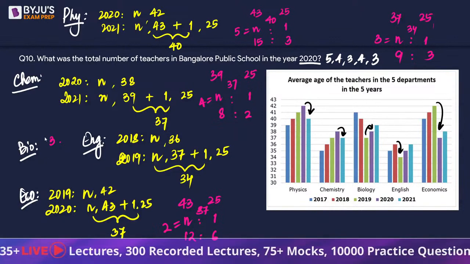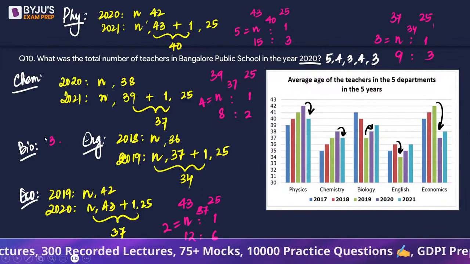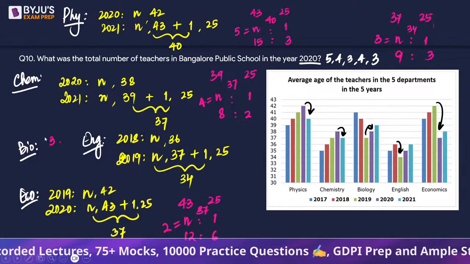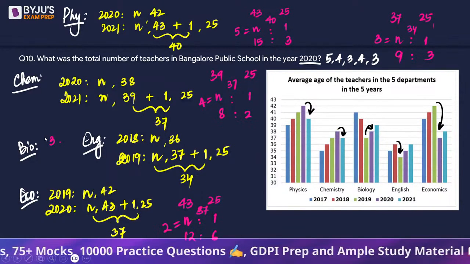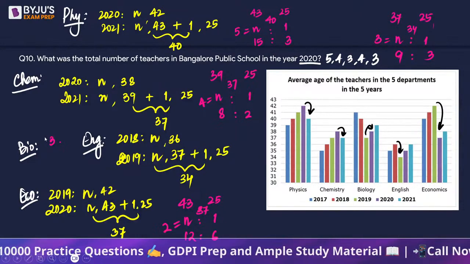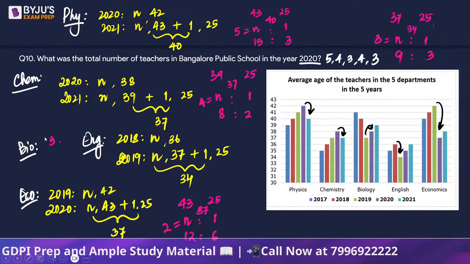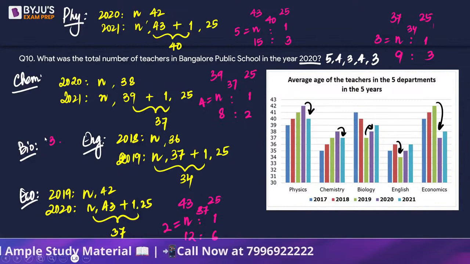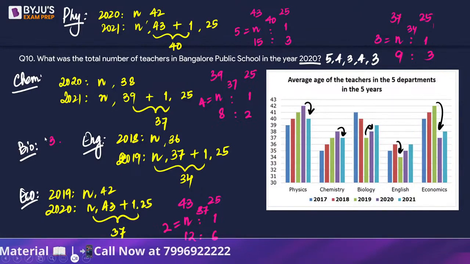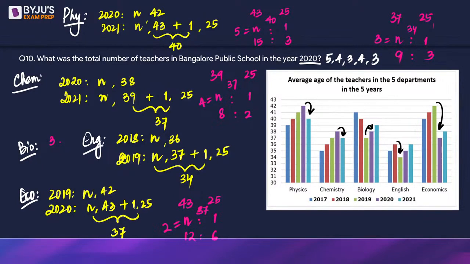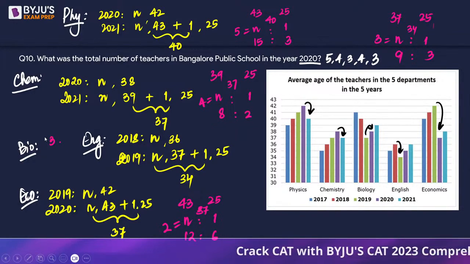I hope this is clear, right? Let's check again. In 2020, in physics we had 5 people. In chemistry we had 4. Right? In biology we had 3. Biology we started with 3, one person left and another person joined, so back to 3.